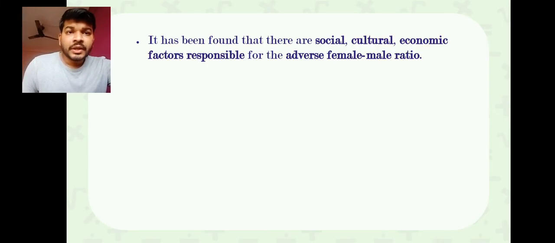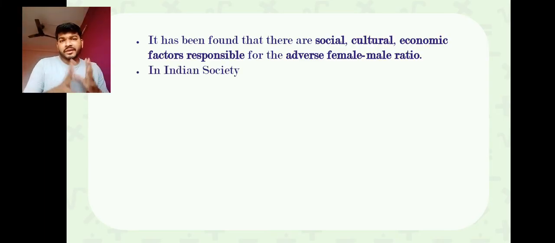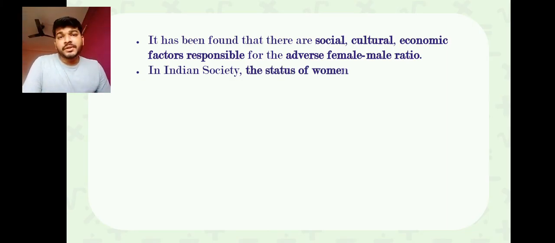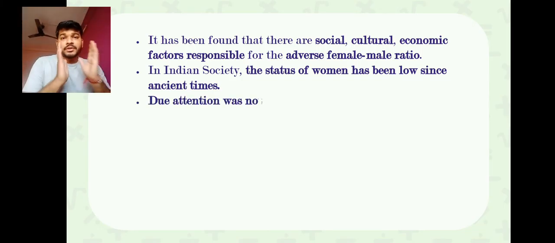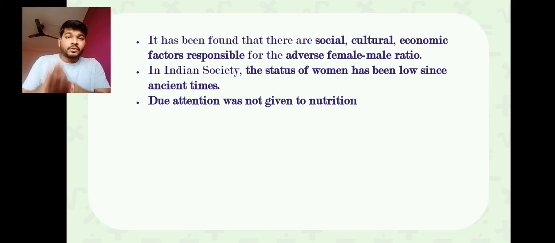Clear. Again, there has been a search for the reasons कि भाई हमारे ही कंट्री में फीमेल्स क्यों कम है, though we are this much populated a country. You find that the factors are nothing but social, cultural and economic factors. Why social, cultural and economic factors? If you talk about Indian society, women were treated very badly from the earlier stages. Ancient time की बात करें तो women were not given that much attention or importance for their growth, development, study wise, economic wise, everything.